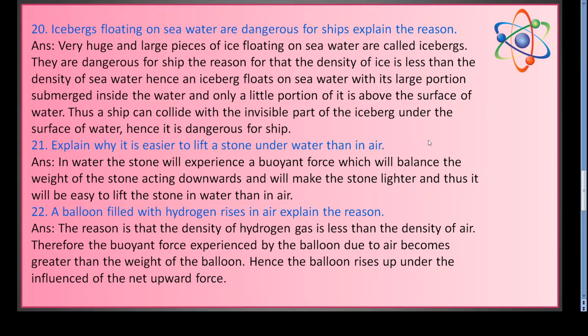Question number 20. Icebergs floating on seawater are dangerous for ships. Explain the reason. Very huge and large pieces of ice floating on seawater are called icebergs. They are dangerous for ships. The reason is that the density of ice is less than the density of seawater, that we know. Hence, an iceberg floats on seawater with its large portion submerged inside the water, and only a little portion of it is above the surface of water. Thus, a ship can collide with the invisible part of the iceberg under the surface of water. Hence, it is dangerous for ships.